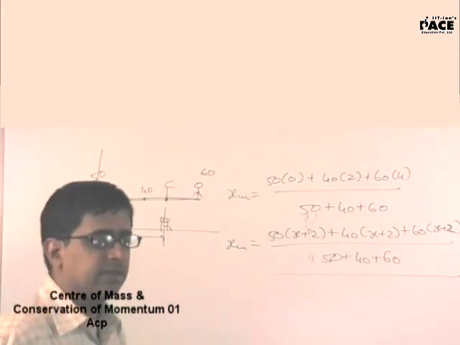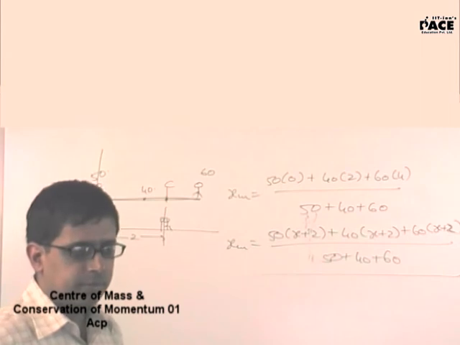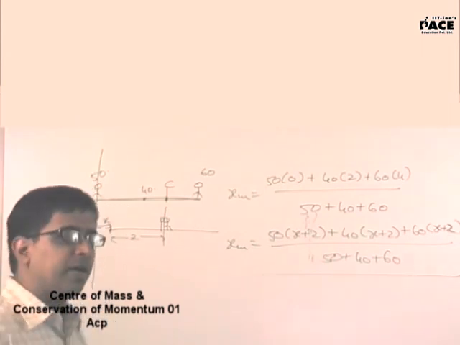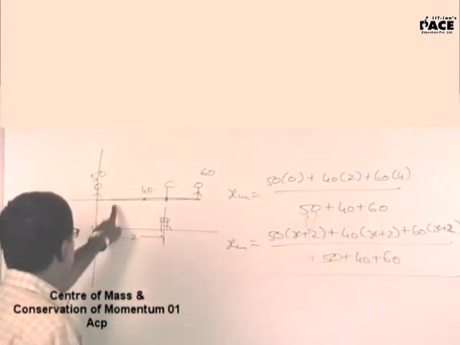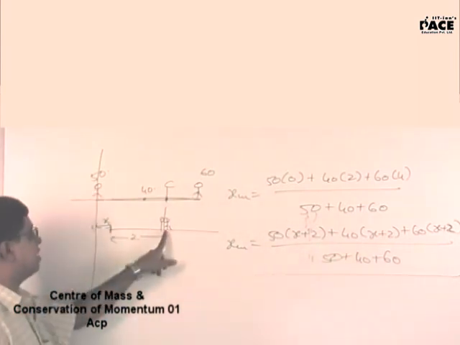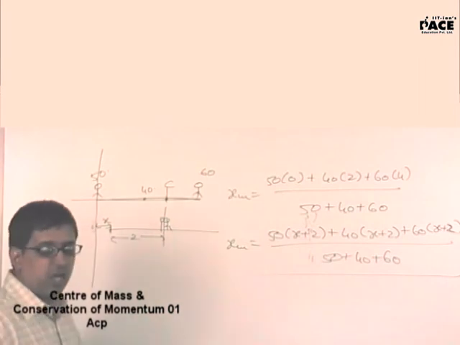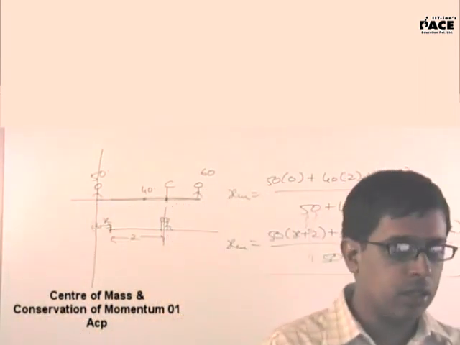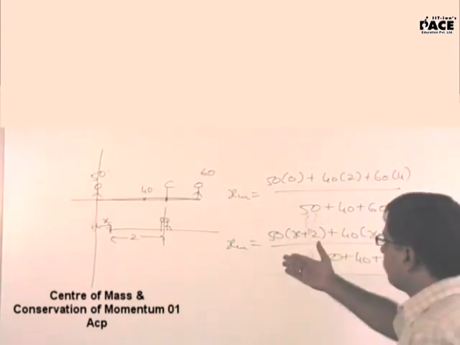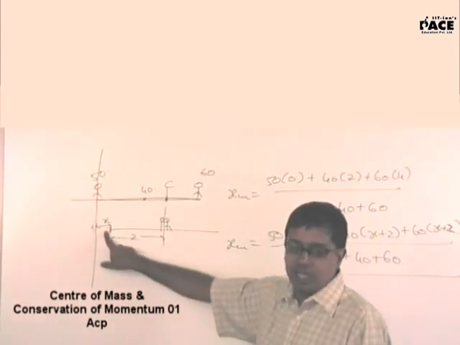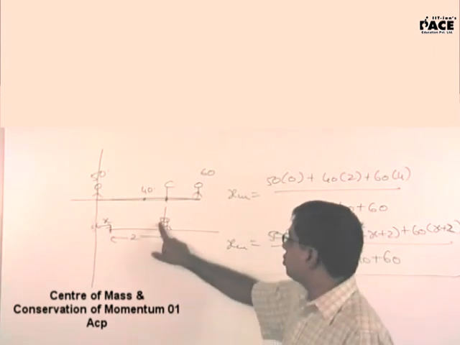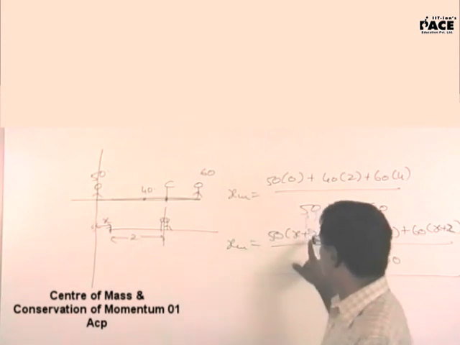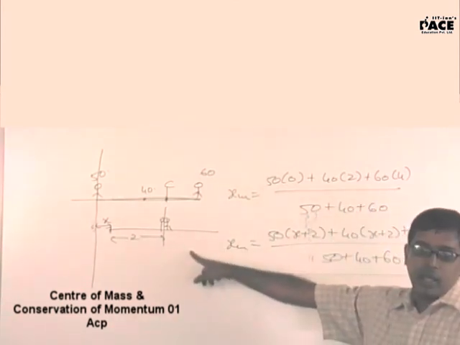Say that again. So the board center will move only by x, not x plus 2? No, it will move only by x. See, if the left end of the boat moves by a distance of x, the center of the boat also will move by a distance of x. The boat cannot be stretched. You have written x plus 2. If the boat moved by a distance of x, what will be the coordinates of the man and the boat? This man's coordinate will be x plus 2. Right, got it.